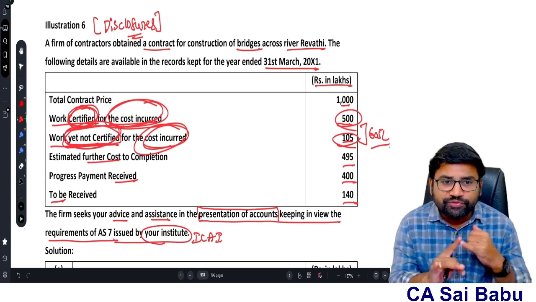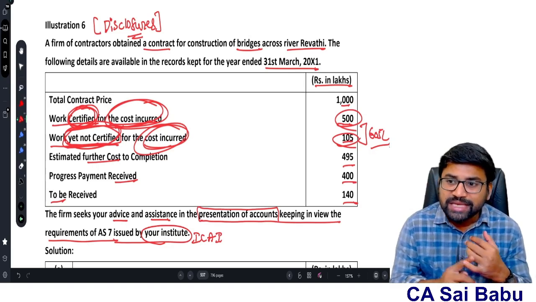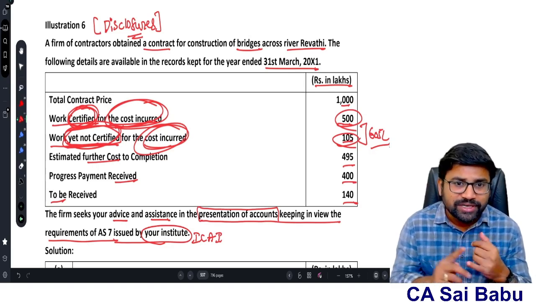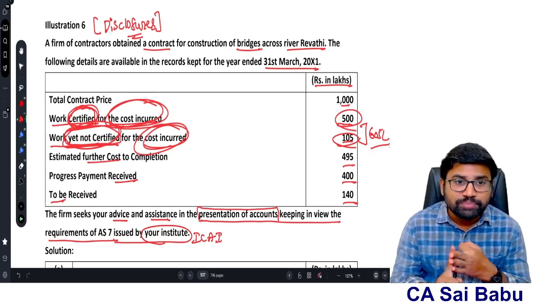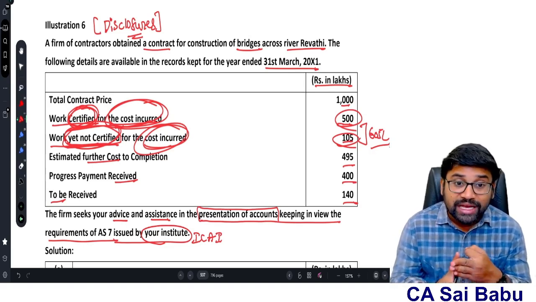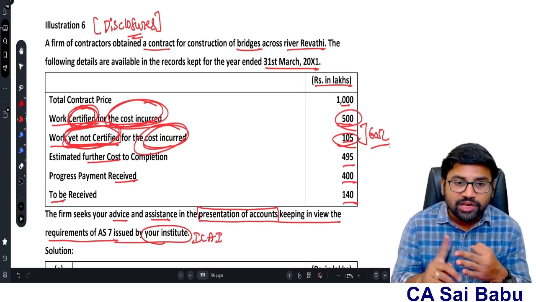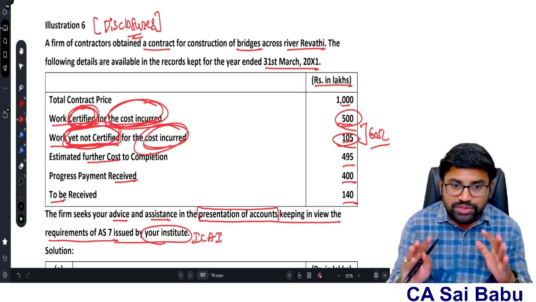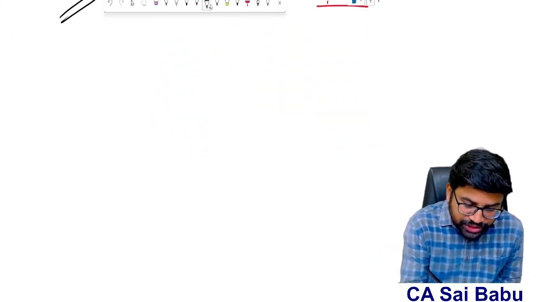The common thing is percentage of completion, because the revenue is recognized based on percentage of completion, as the outcome is estimated reliably here. So you find out the percentage of completion, then find out the revenue to be recognized in the current year. Then you see the overall picture of the contract. If there is an expected loss, make sure that you recognize it immediately. And for the balance expected loss, apart from the current year loss, you create a provision. So those things first we will try to find out, sir. Certain basic things first we need to do here.